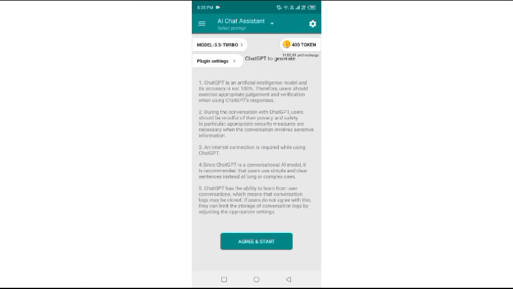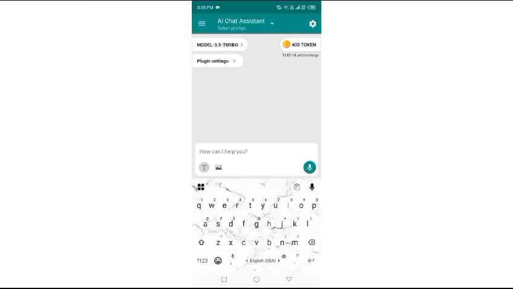Here I have opened it, an AI chatbot, and it has the name AI Chat Assistant. After opening it, you will see 5 points which you need to agree with to start using this application. So click on agree and start, and right here it is showing us how many questions you can have here and how much information you can gather from here. So how to use it, let me show you.